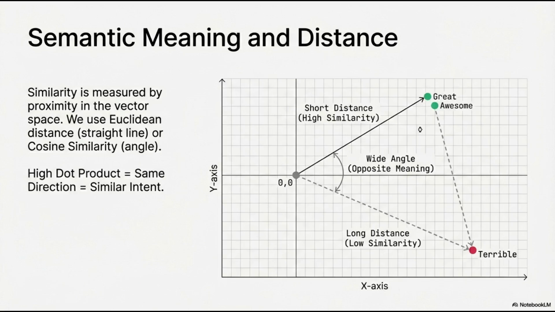And this is the key phrase that we need to learn. I will repeat it. Does the computer understand that "great" and "awesome" are similar or synonyms? The answer is yes, but not because it knows English like we as humans do, but because the distance between their vectors is tiny.